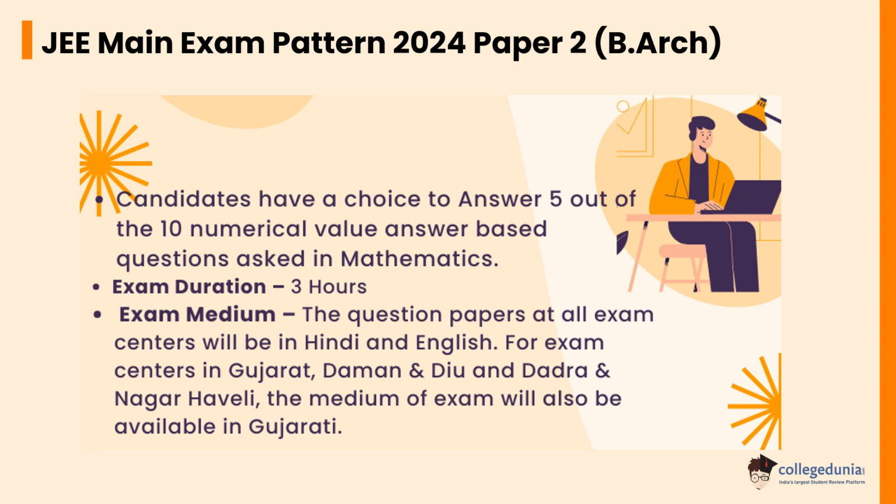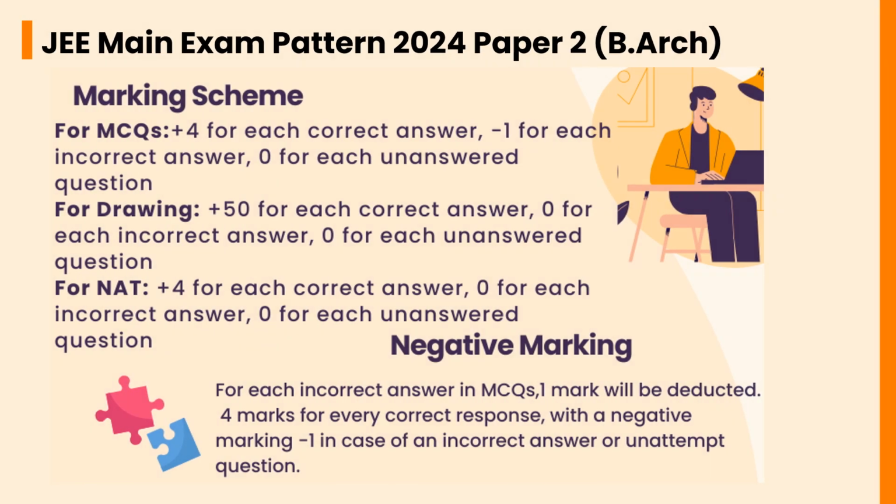For exam centers in Gujarat, Daman and Diu and Dadra and Nagar Haveli, the medium of exam will also be available in Gujarati. The marking scheme of JEE Main Paper 2 B Architecture for MCQs: +4 for each correct answer, -1 for each incorrect answer, 0 for each unanswered question. For drawing, +50 for each correct answer, 0 for each incorrect answer, 0 for each unanswered question. For NAT, +4 for each correct answer, 0 for each incorrect answer, 0 for each unanswered question.